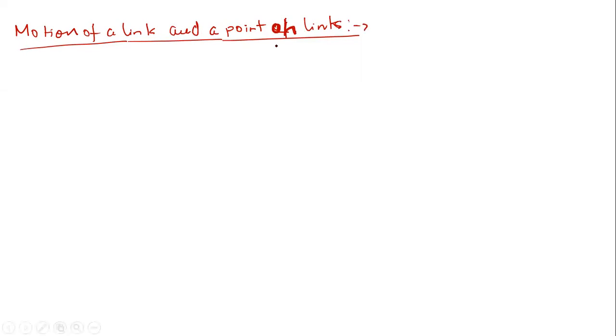Okay, so let me take this link OA, and let us see what the assumptions are.